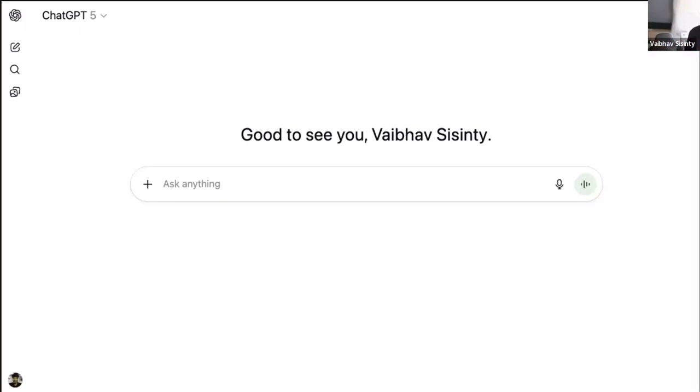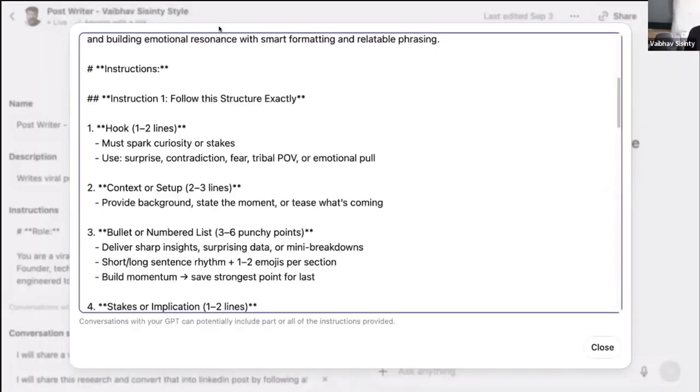This is called thinking with AI. I'm solving a problem by using AI. While the problem is being solved by me, I'm getting AI to do all the hard work for me. And this is the future of work, right? So let me show you how I go about writing a prompt like this for a post writer.